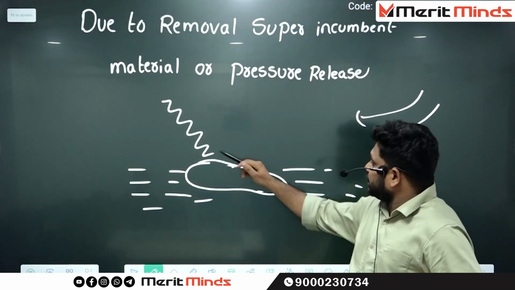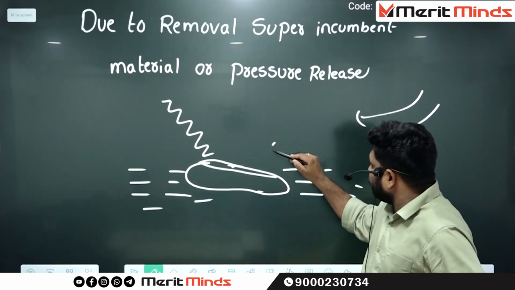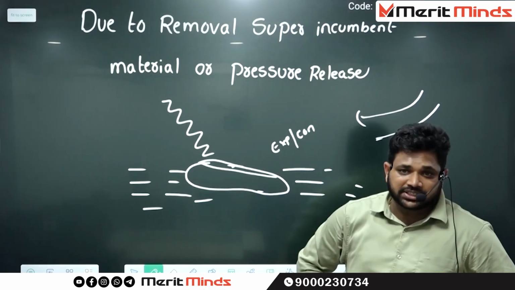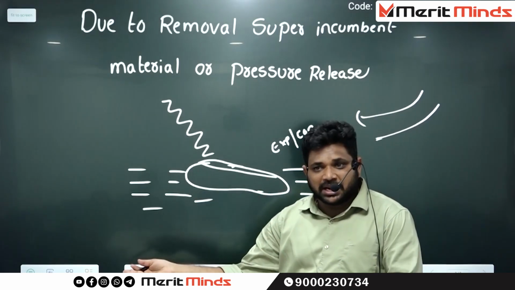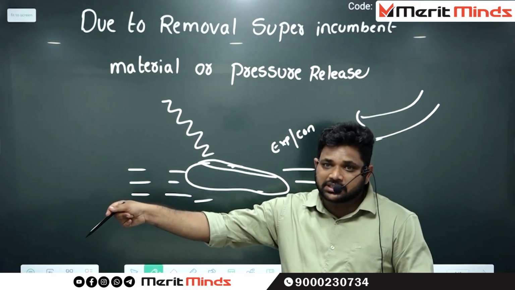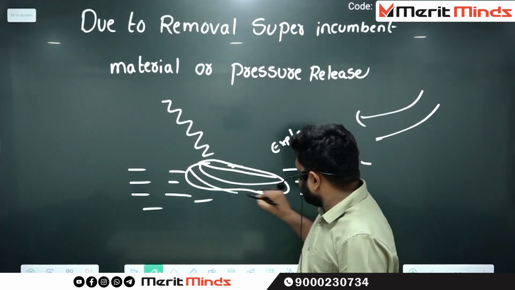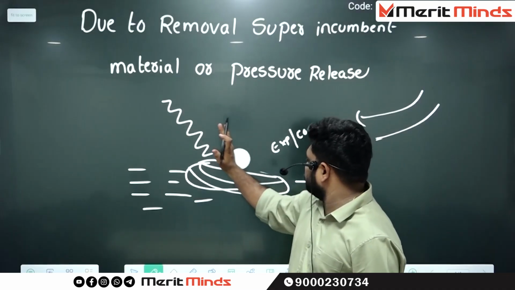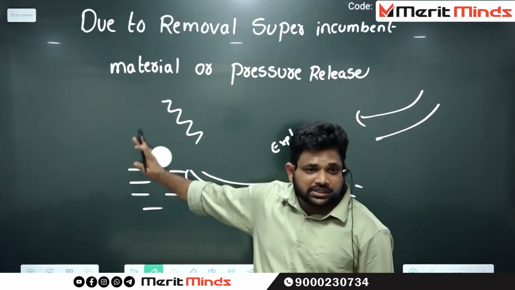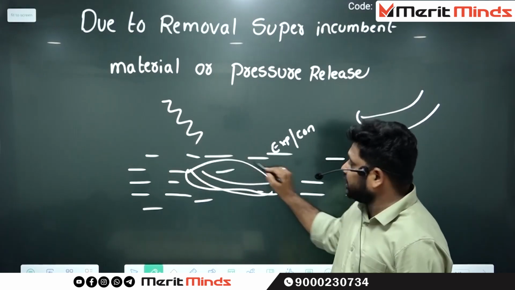Whenever the top layer is exposed to sunlight, it undergoes expansion as well as contraction, and the top layer will be removed. For example, this is the first layer, second layer, third layer. The first layer got removed. Over a period of time, the second layer is removed.